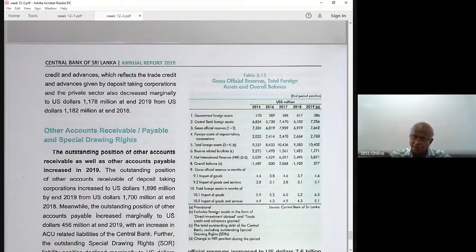Then what will happen? During the year, the balance of payment position changes. Let's assume at the beginning of the year, January, our total foreign reserves are around 1,000 million. During the year, buying and selling, imports and exports, financial transactions, the flows are there.